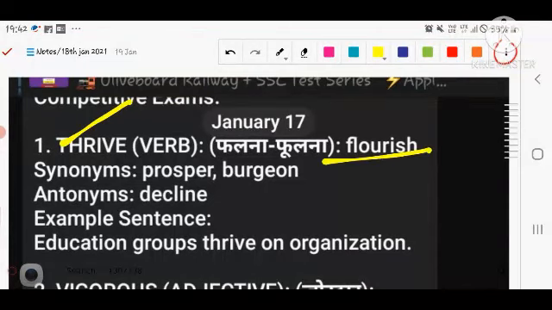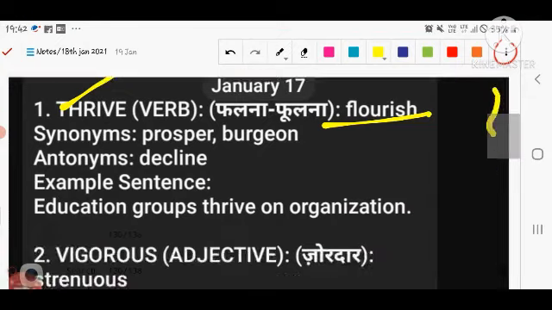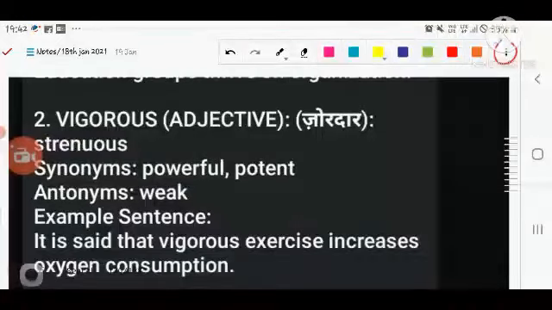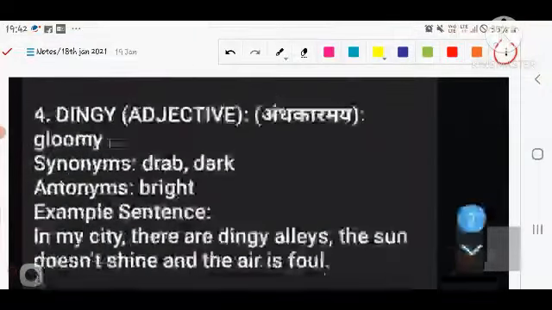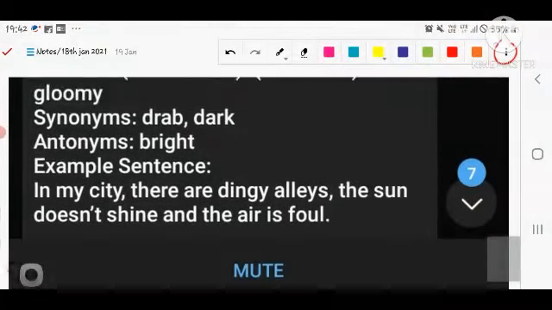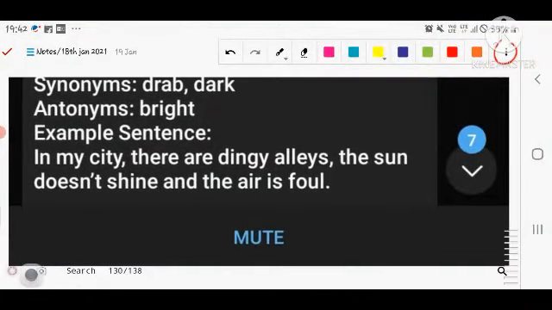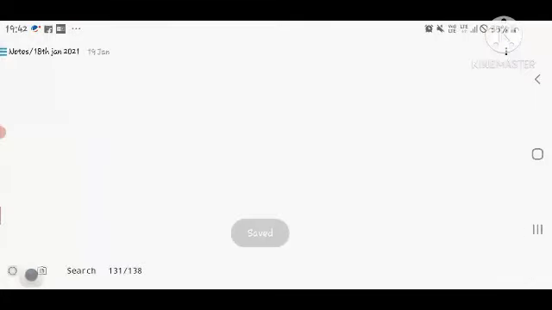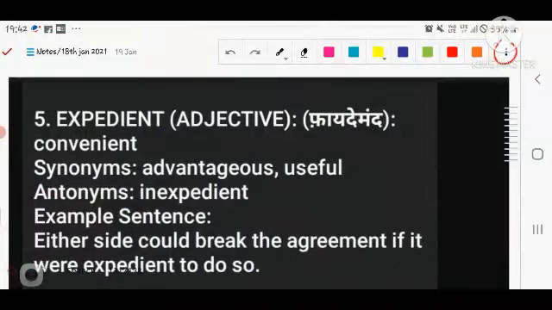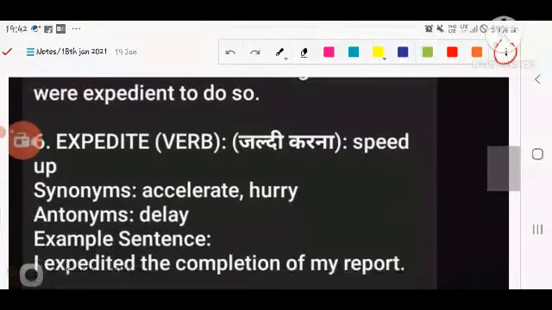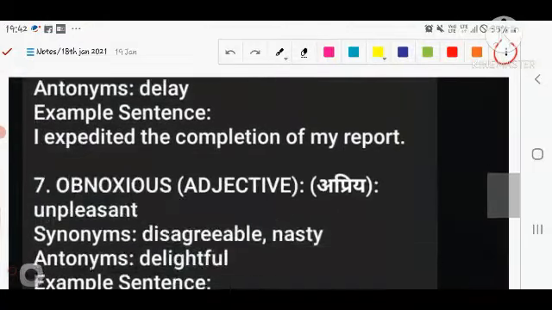Thrive is nothing but flourishing, you know very well. Next is vigorous, nothing but powerful and potent. Next is labyrinth, a type of complicated thing. Dingy is nothing but gloomy, bleak, dark. Next thing is expedient, nothing but advantageous and useful, a convenient position. Next, expedite, speed up karna, accelerate, hurry.